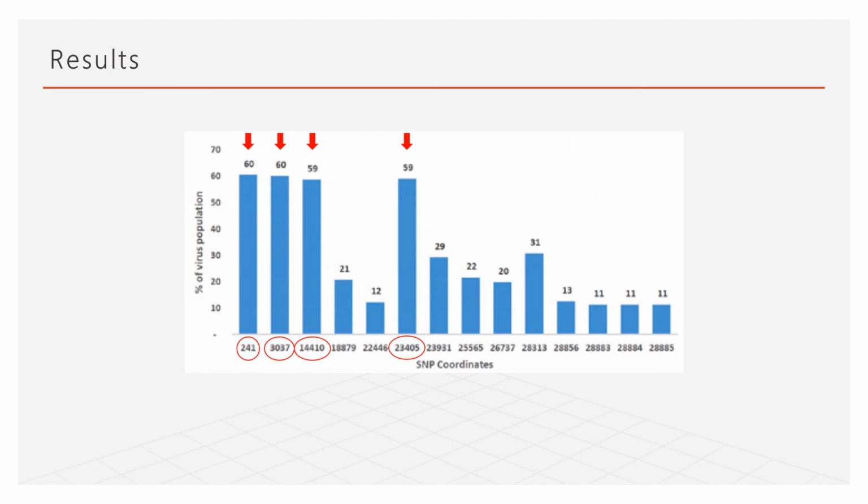This chart represents the SNPs present in more than 10% of the Indian SARS-CoV-2 population at SNP coordinate positions of 241, 3037, 14,410, 23,405. The change in nucleic acid is close to 59 to 60% of the Indian virus population.